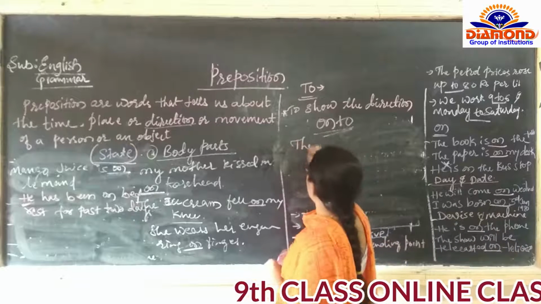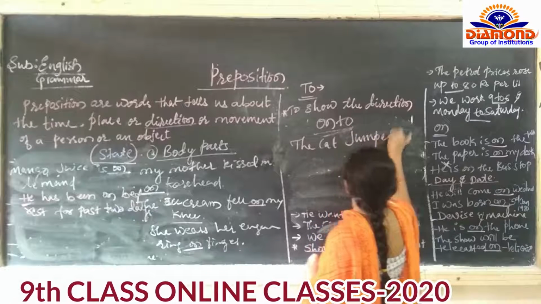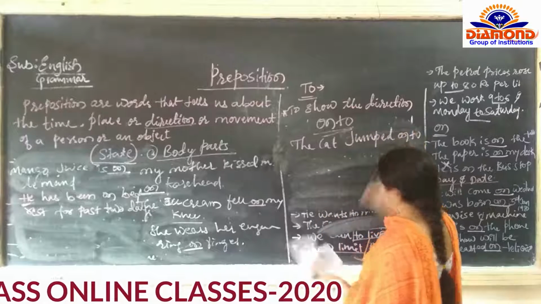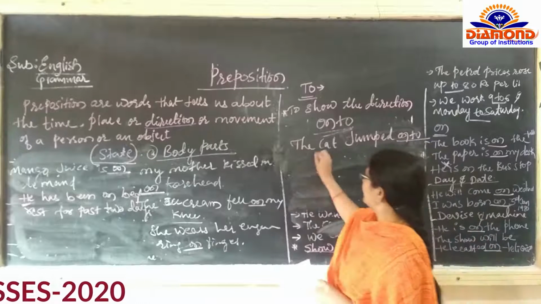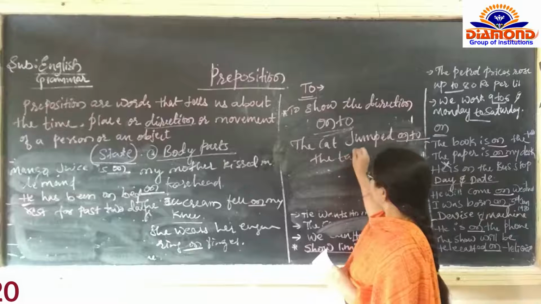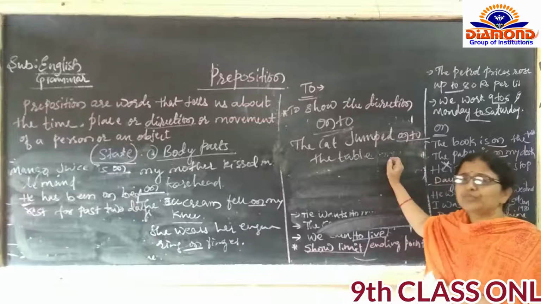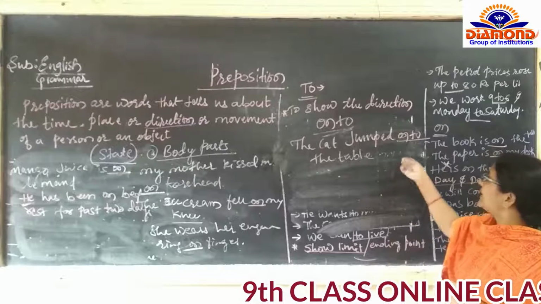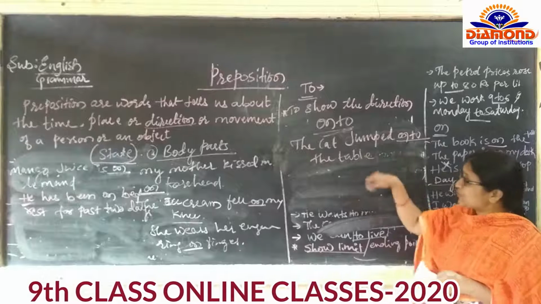The cat jumped onto the table. So what are you understanding from this example? First, what is the position of the cat?